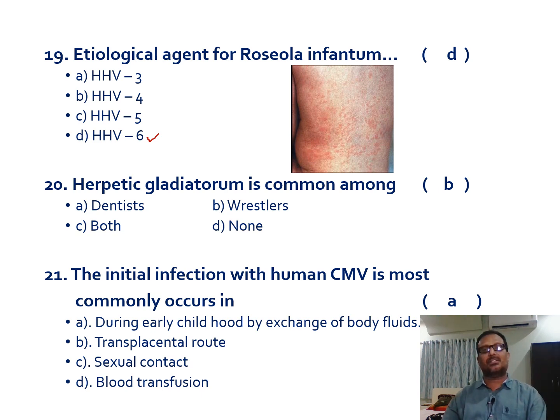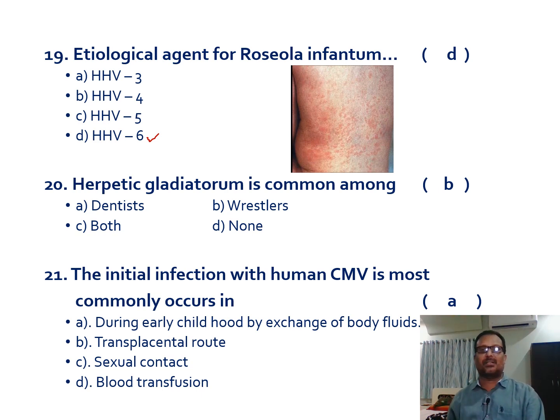So among wrestlers, if anybody has already got the infection with these herpes viruses, then while wrestling, these viruses can get transmitted from the infected individual to another individual. That is known as herpetic gladiatorum.